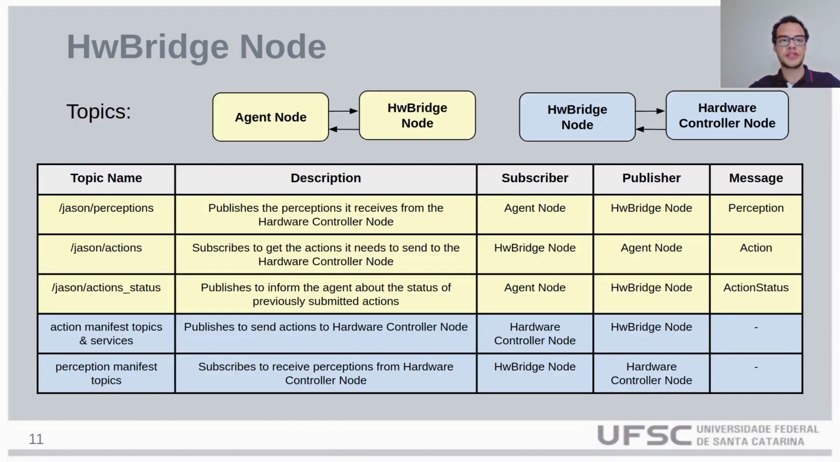The HwBridge node communicates with the agent node and with the hardware controller node. To communicate with the agent node, it uses the same topics as I just described, but in opposite direction. When the agent node publishes to a topic, the HwBridge node subscribes to that topic. In order to communicate with the hardware controller node, it uses specific topics and services. These topics and services are configured via a configuration file called manifest.